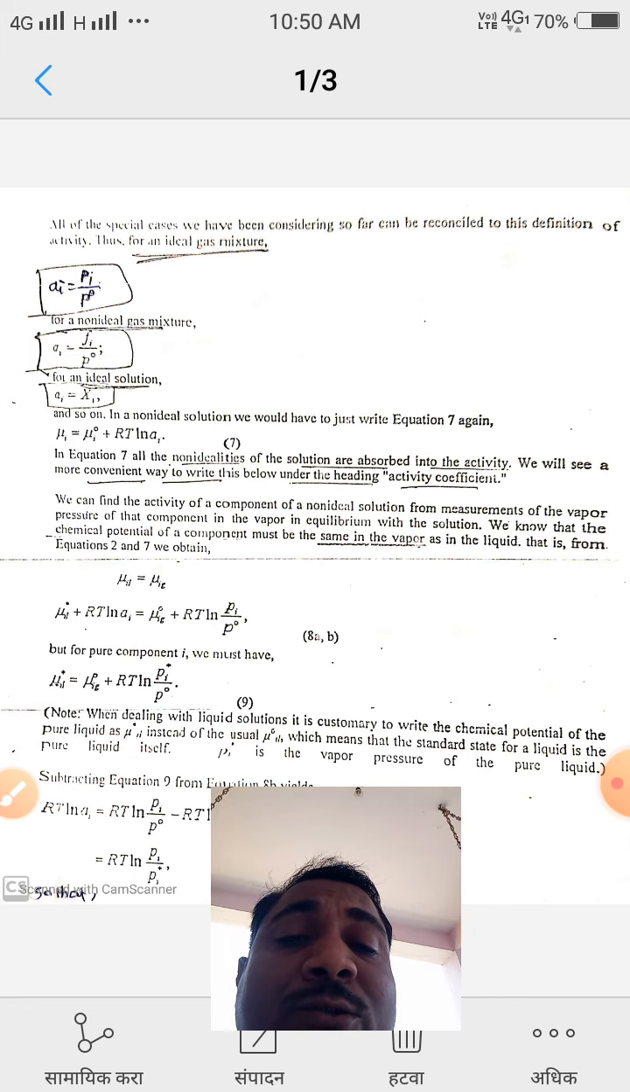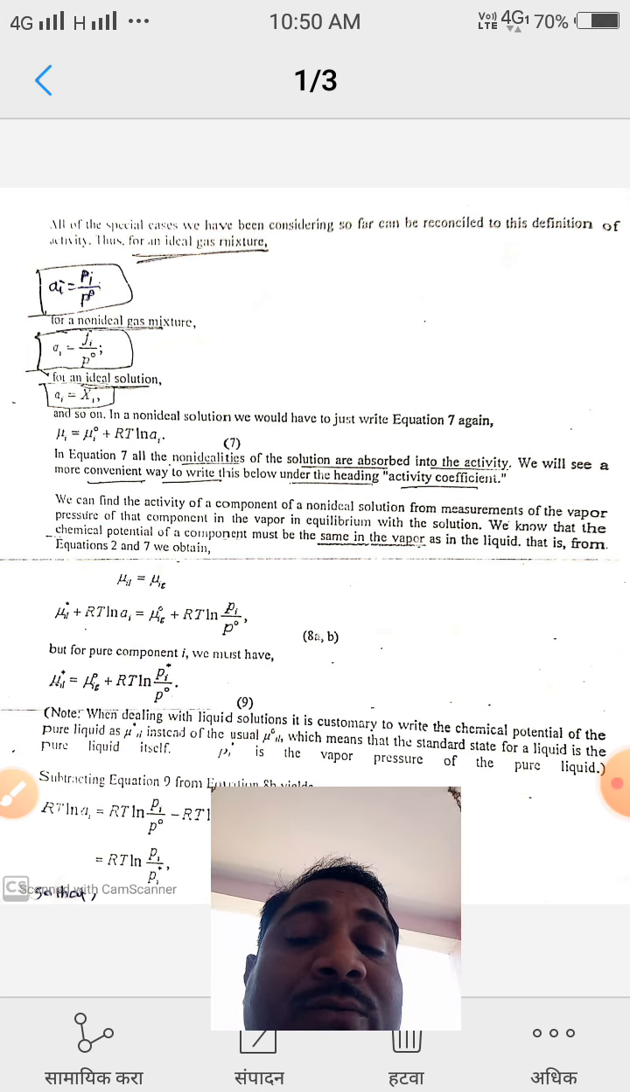In a non-ideal solution, we would have to write equation 7 again: mu_i is equal to mu_i naught plus RT ln a_i. In equation 7, all the non-idealities of the solution are absorbed into the activity. We will see a more convenient way to write this below, under the heading of activity coefficient.